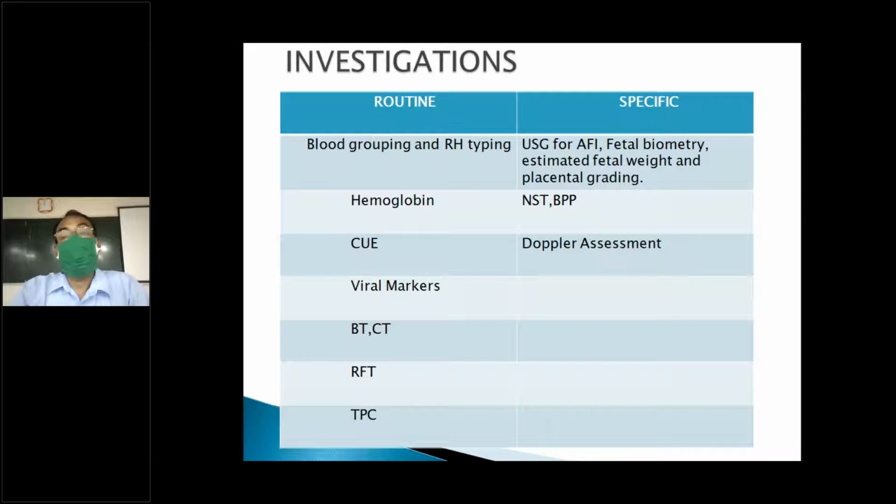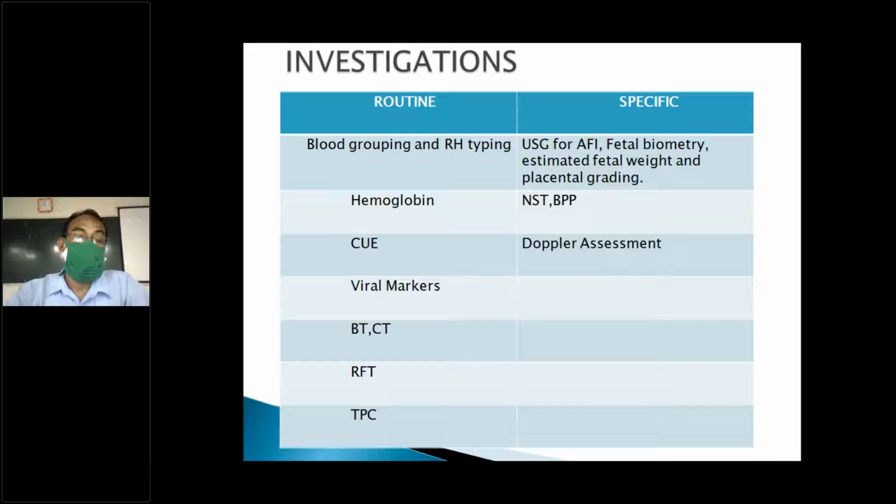So that is the other investigation. What we will do is blood tests, because we want to know the cause of all this. If hemoglobin is low, anemia is there, then we have to find the cause. Then blood grouping: if it is Rh typing, maybe that is Rh isoimmunization. Urine culture: a repeated urinary infection is also very important, as it is associated with low birth weight.